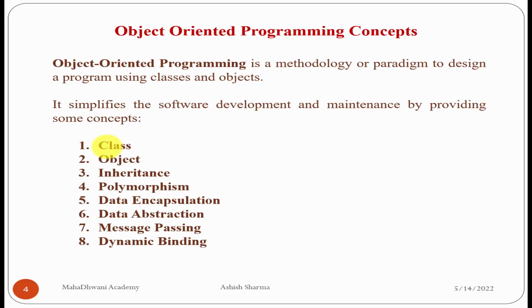Dynamic binding. Dynamic binding is achieved by using runtime polymorphism. The second type of polymorphism is runtime polymorphism. Why are we saying dynamic binding? Dynamic means flexible. It is flexible at runtime.